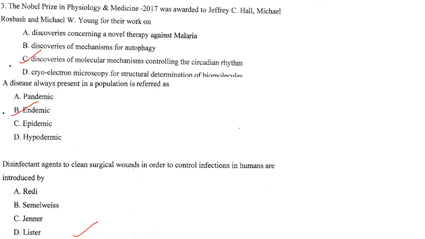The first question: the Nobel Prize in Physiology and Medicine 2017 was awarded to Jeffrey C. Hall, Michael Rosbash, and Michael W. Young for their work on discoveries of molecular mechanisms controlling circadian rhythm. Answer is option C. A disease always present in a population is referred to as endemic. Answer is option B. Disinfectant agents to clean surgical wounds in order to control infections in humans were introduced by option D, that is Lister.